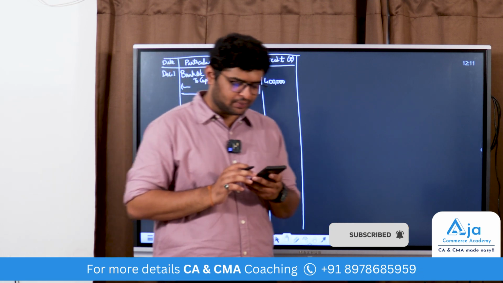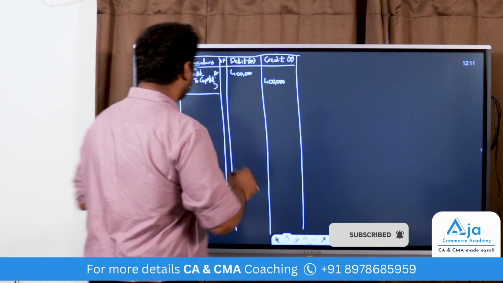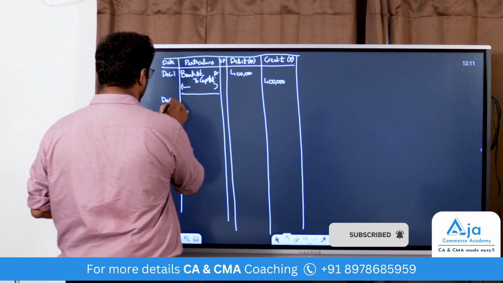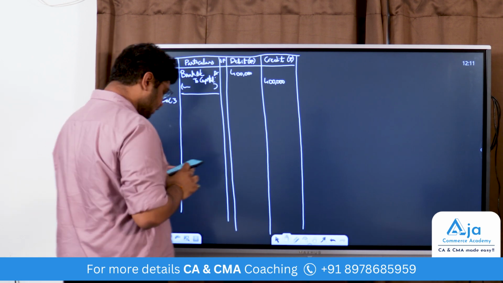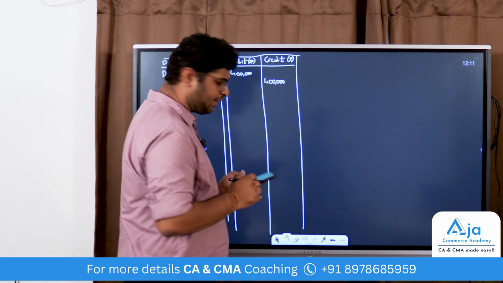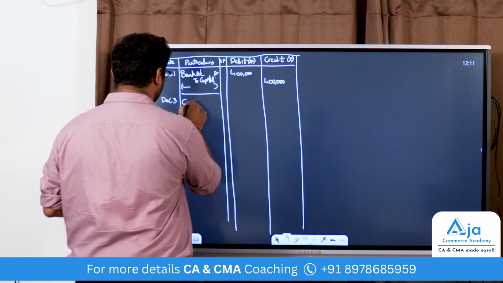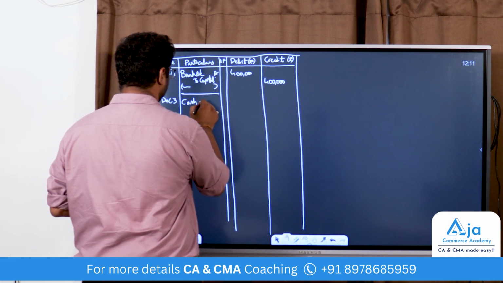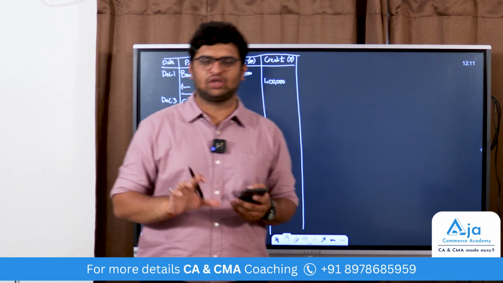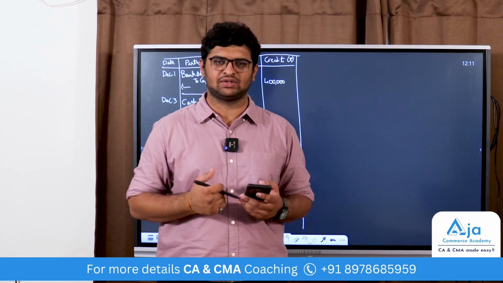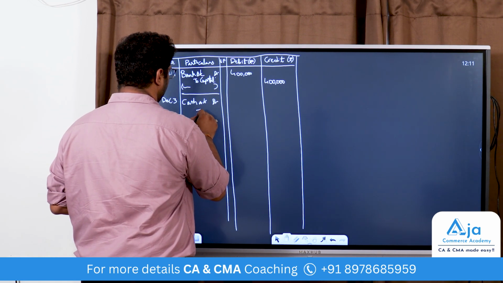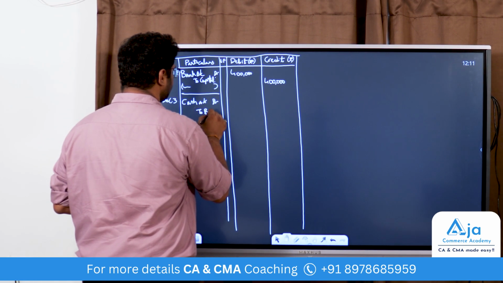Next, what is the next entry? He withdrew cash for business from the bank. So that is December 3rd. What will be the journal entry on December 3rd? What is coming in to the entity? Cash is coming in. He withdrew cash from the bank. That is, there is amount in the bank. He withdrew it to bring it into the business. So cash is coming into the business. Cash account debited to Bank.